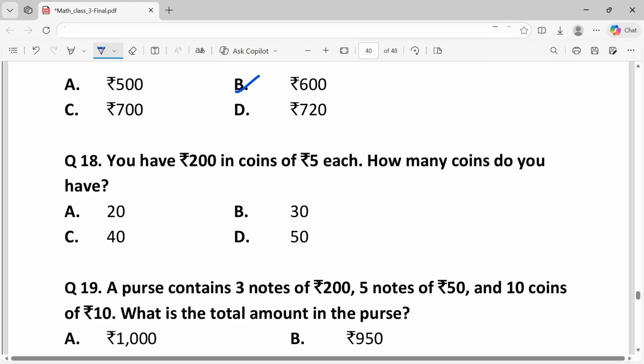Question 18. You have rupees 200 in coins of rupees 5 each. How many coins do you have? So the number of coins will be total amount upon value of each coin, that is 5, which is equal to 40. That is option C.